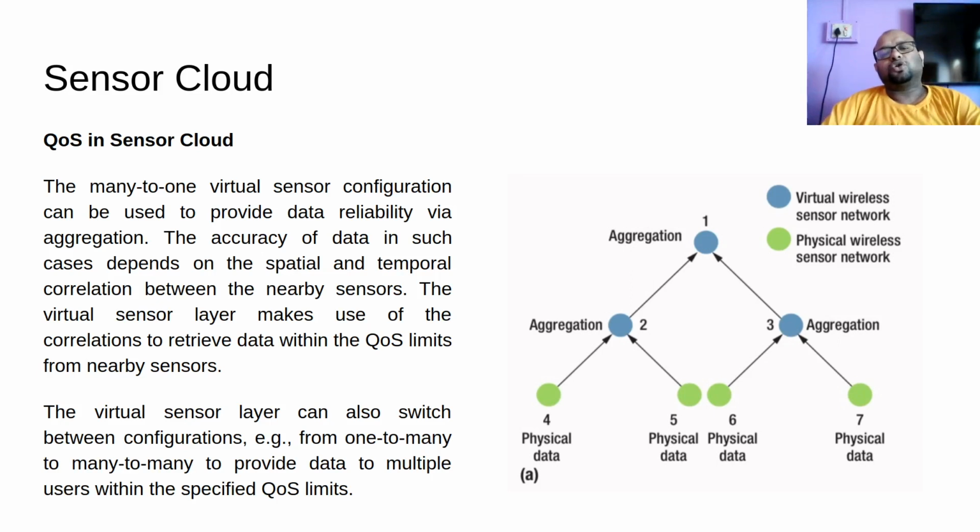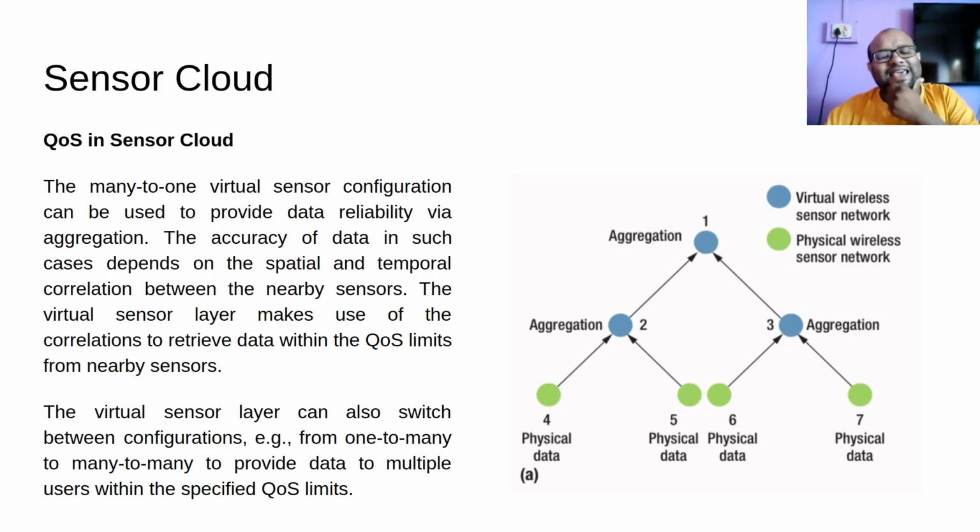So even if one sensor is giving me outliers, wrong data, my other sensors are going to give me accurate data, and by looking at all these different sensors, I can know if some sensor is giving me wrong data. This is how some level of data reliability can be provided.